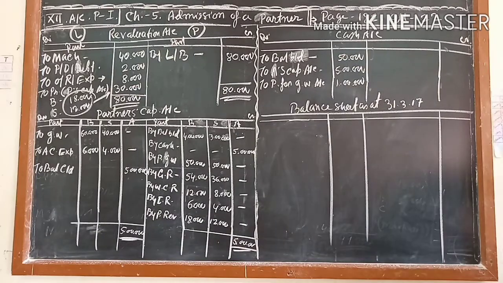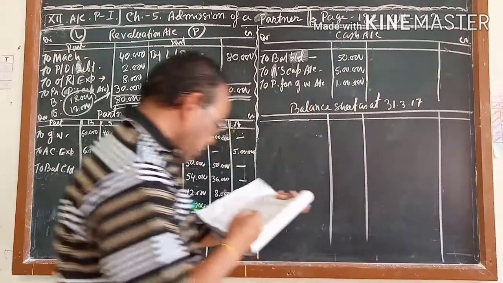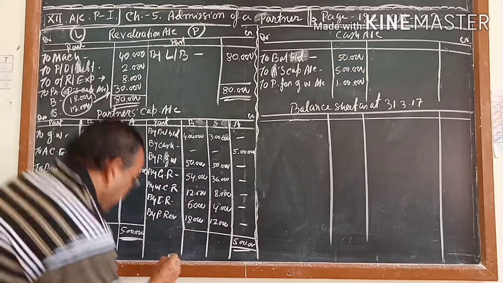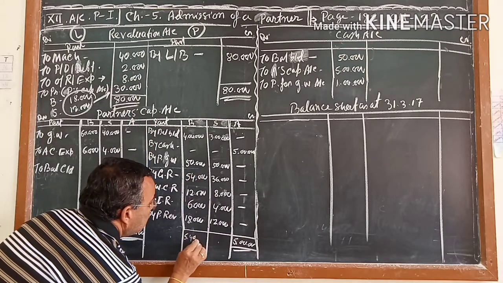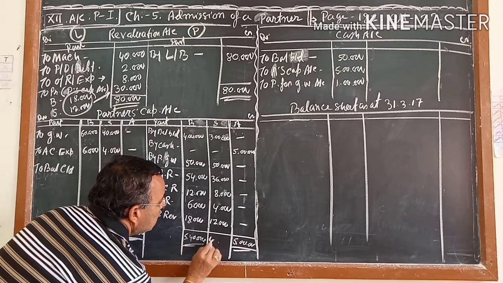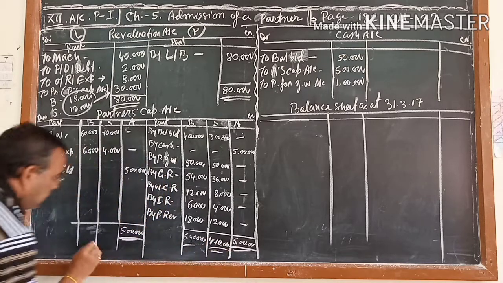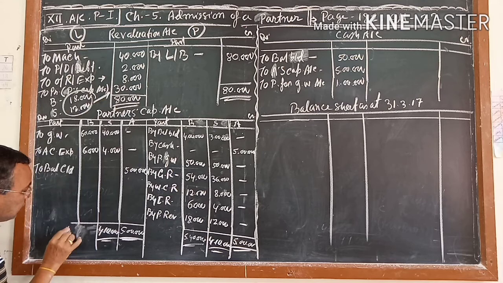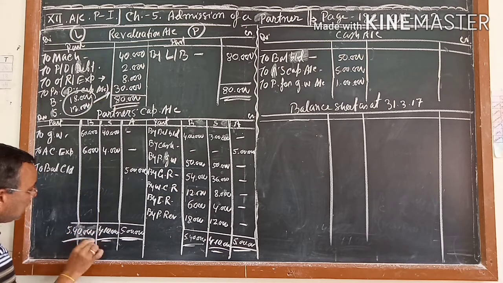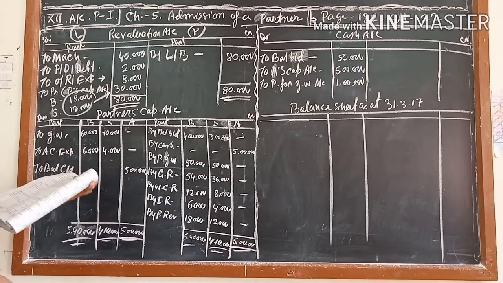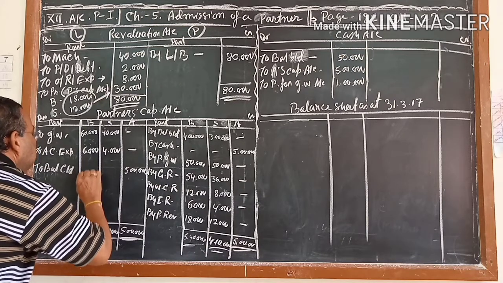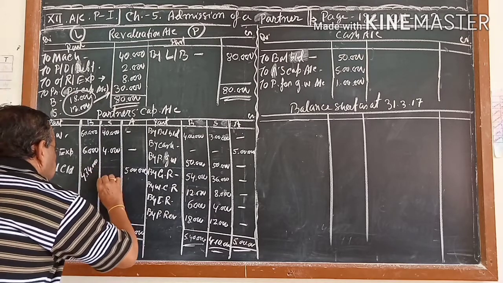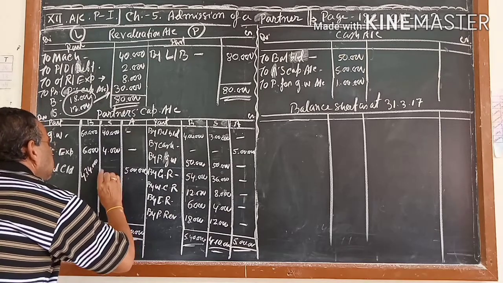Next, we will find out the total of B. If you make the total from your book only, I want to write 540 and 410. This is coming 5 lakh 40,000 and this is coming 4 lakh 10,000. Here it is coming 4 lakh 10,000 and it is coming 5 lakh 40,000. If you find out the balance, you will get 4 lakh 74. Here you will get 4 lakh 74 and here you will get 366.